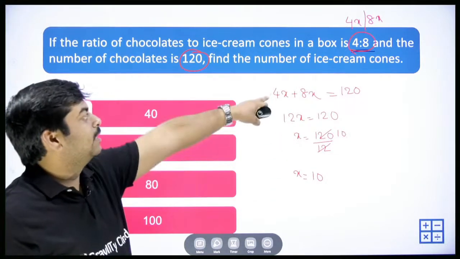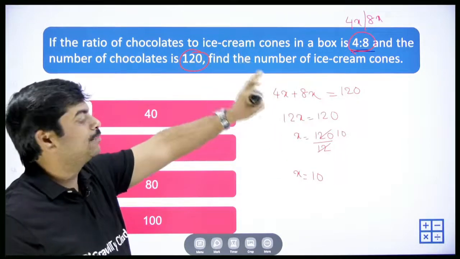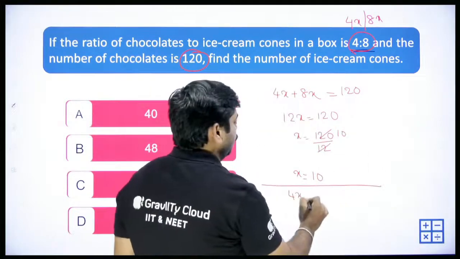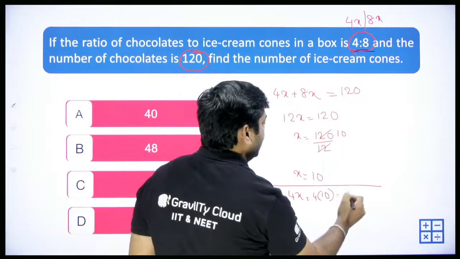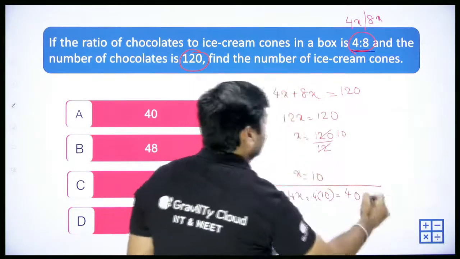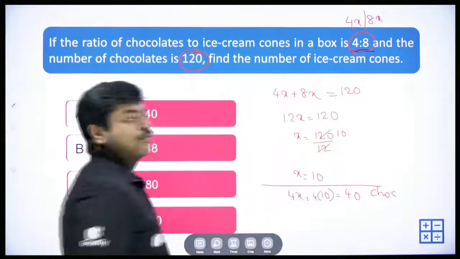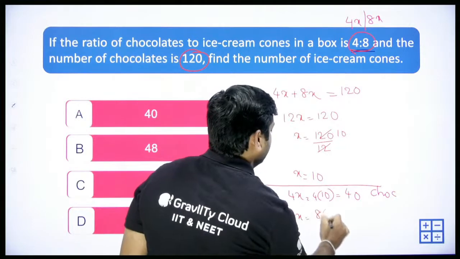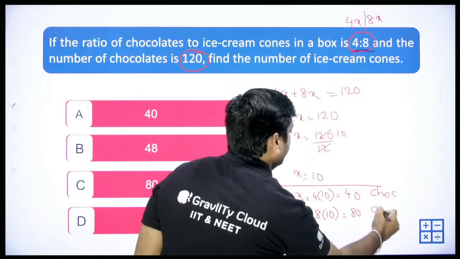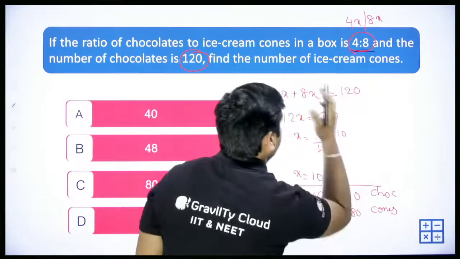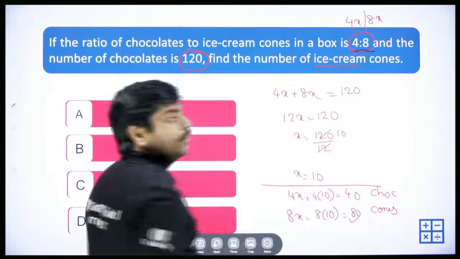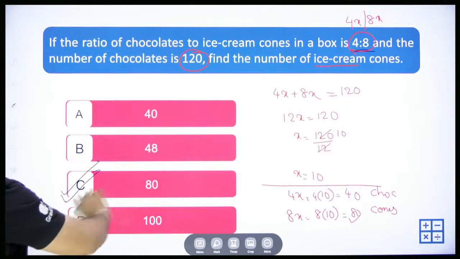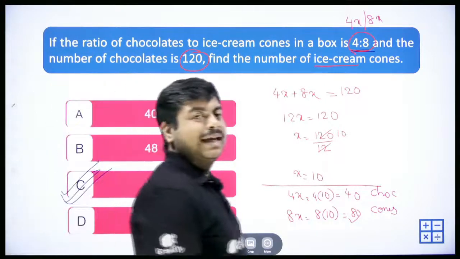Okay. So if x is 10, here chocolate is 4x and ice cream cones is 8x, right? So 4x, 4 into 10 is 40. These are the number of chocolates. What about the ice cream? Ice cream is 8x, which is 8 into 10, equal to 80. These are the number of ice cream cones. The question is how many ice cream cones? We need to go with 80. So what is the correct answer for us? 80 is the correct answer, which is option C.